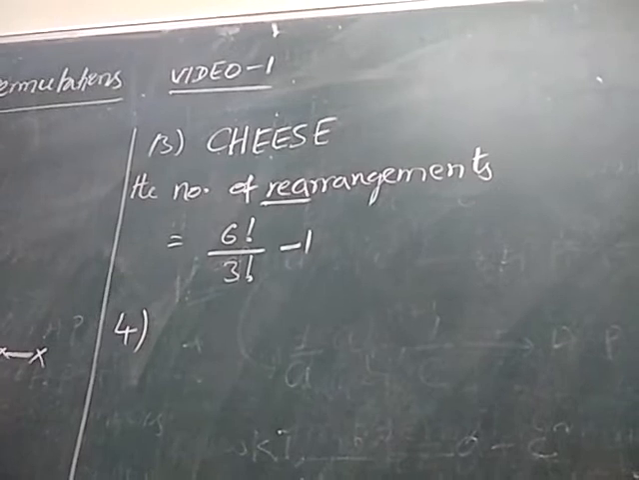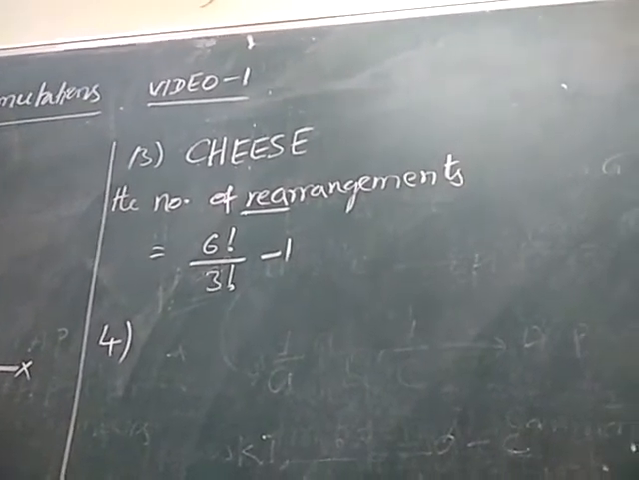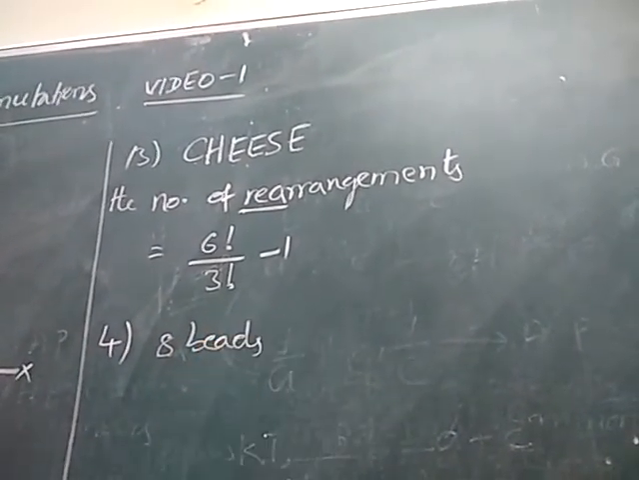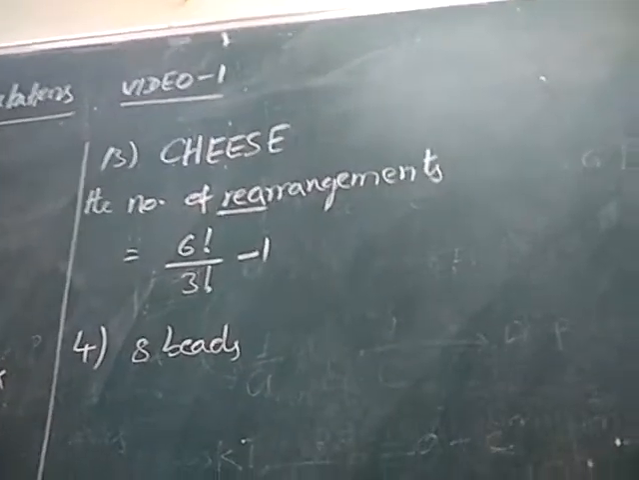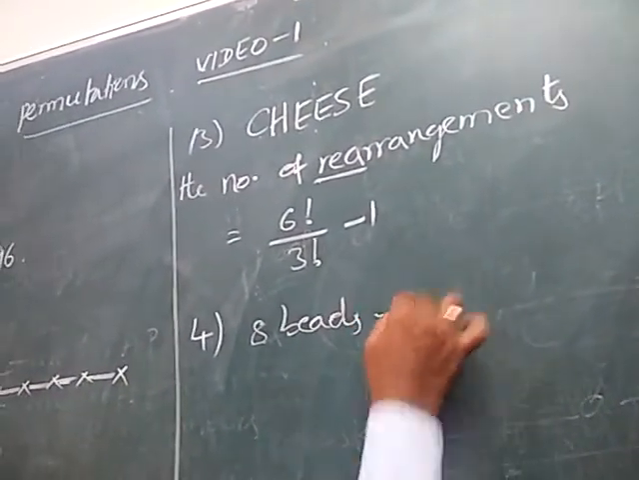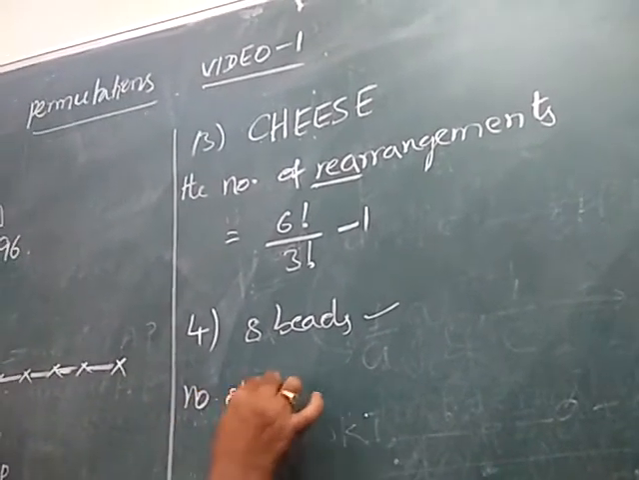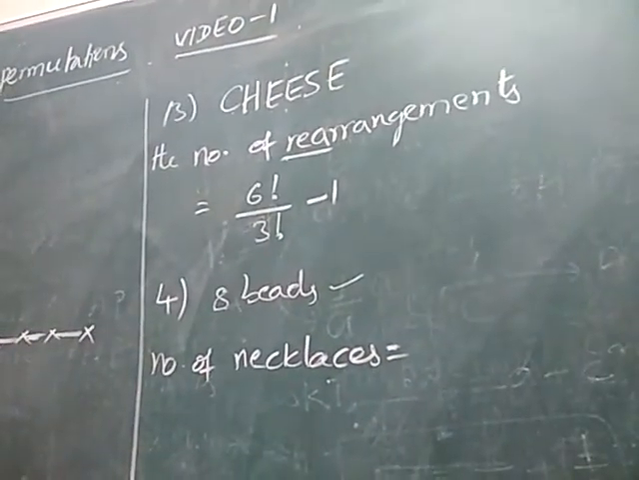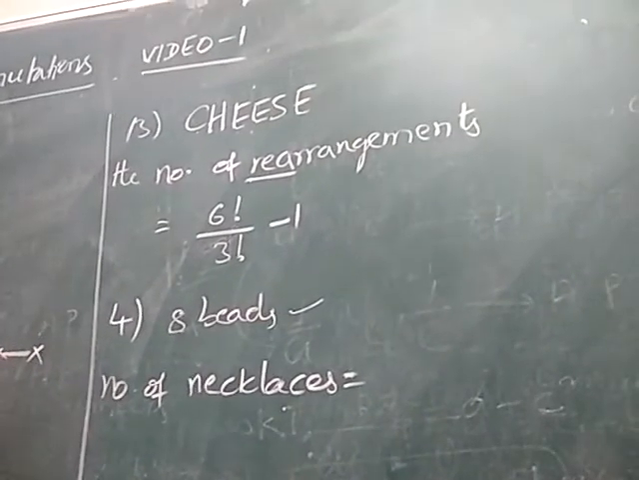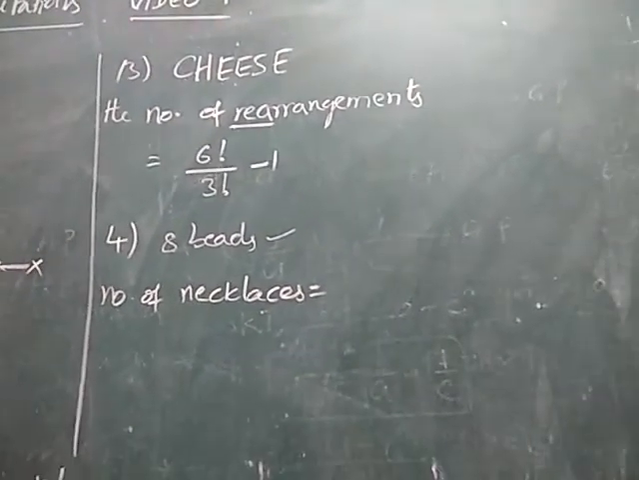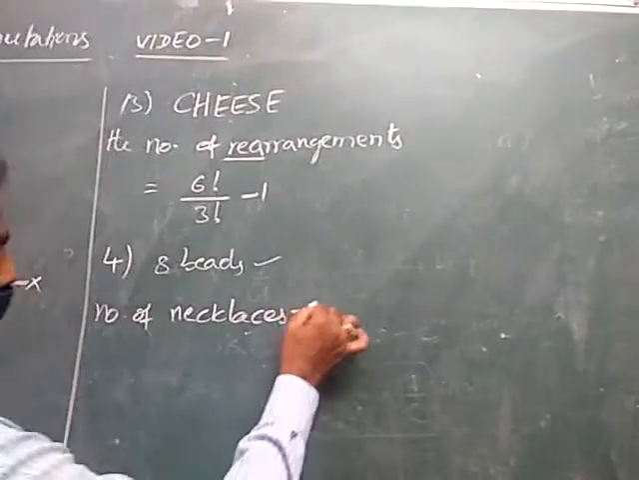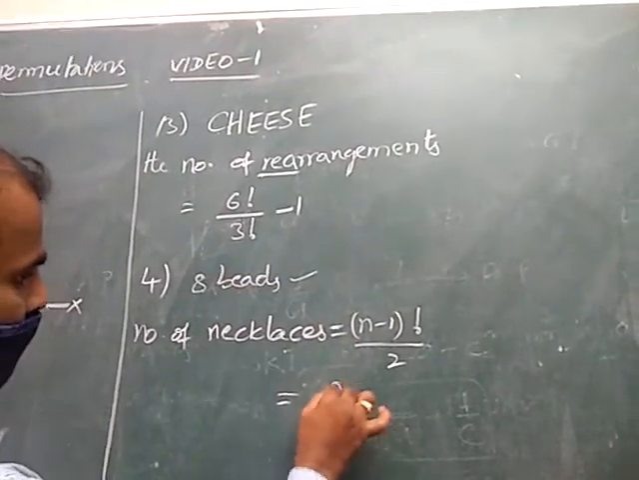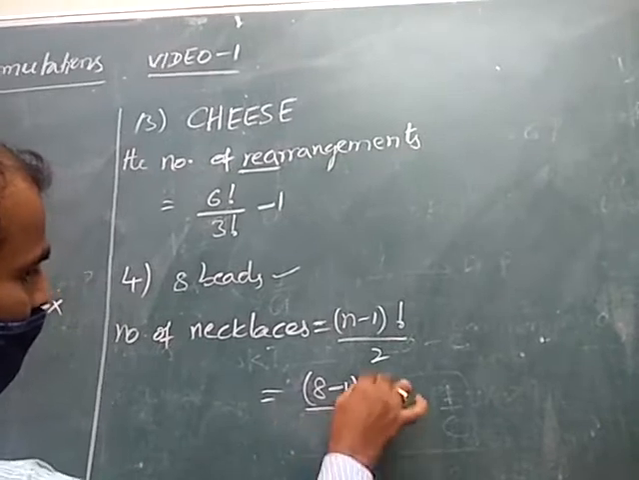Next, fourth one. The number of ways that 8 beads of different colors can be strung as a necklace. So 8 beads, number of necklaces. Here a necklace is clearly a hanging type. In hanging type problems, such as a necklace, chain or garland, the formula is (n minus 1) factorial by 2. Here what is n? 8. So (8 minus 1) factorial by 2, that means 7 factorial by 2.